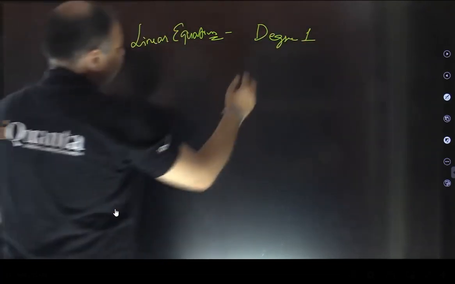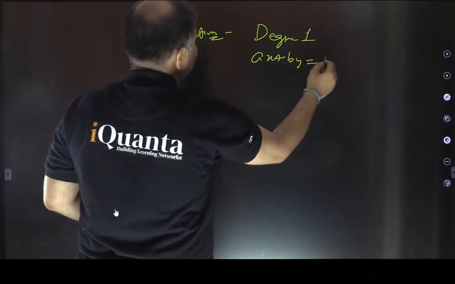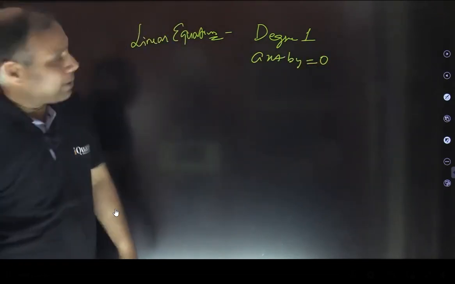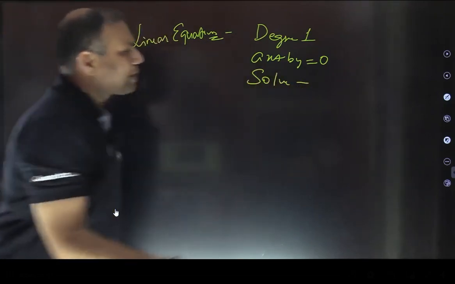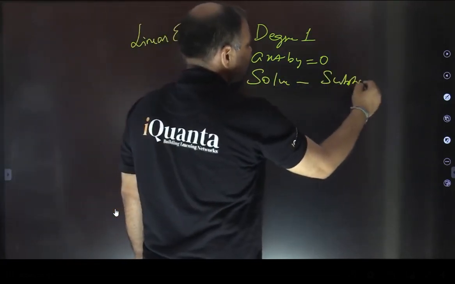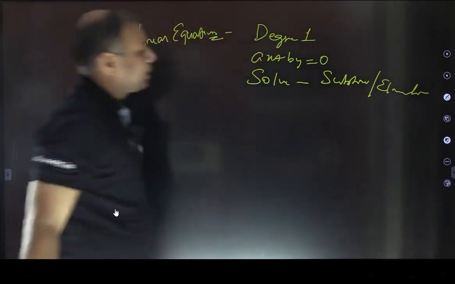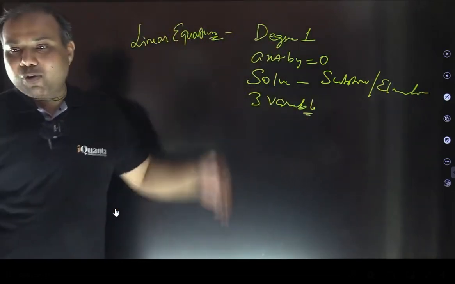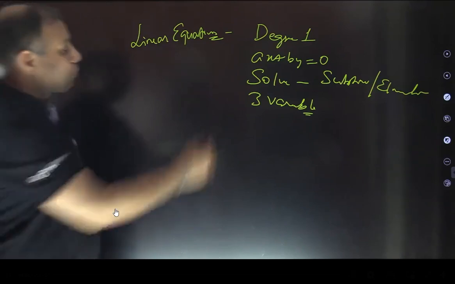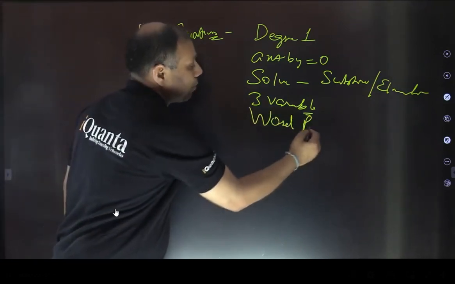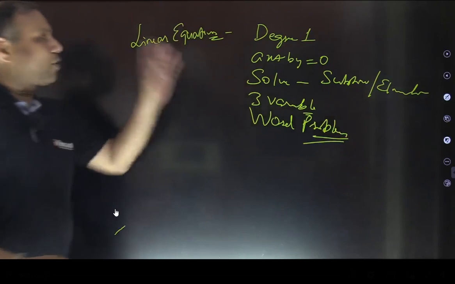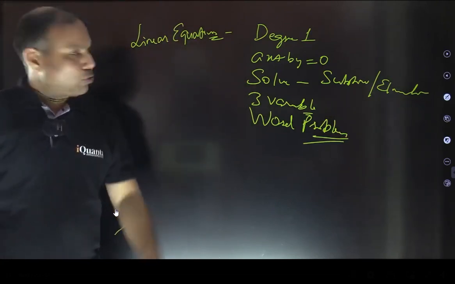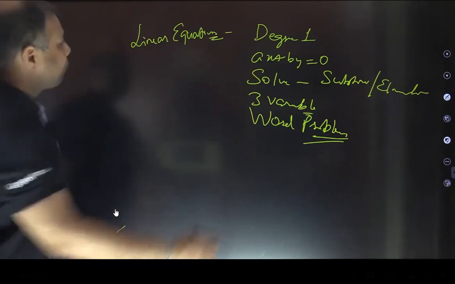Yes, ax plus by equals to 0, we can say that. Ax plus by equals to 0, that's a linear equation. In 2 variables, there can be 3 variables equations as well. How to solve an equation, and how to solve linear equation. What are the methods? We generally use that substitution or elimination methods. Now we also solved 3 variable equations, 4 variable equations. Basically more variables and less number of equations that we solved, right? And what else? We also solved word problems, right? So converting word problems in equations, right? And generally word problems are converted in linear equations only. Sometimes they are converted in quadratic as well, but mostly they are converted in linear equations. So these are different things we studied about linear equations.